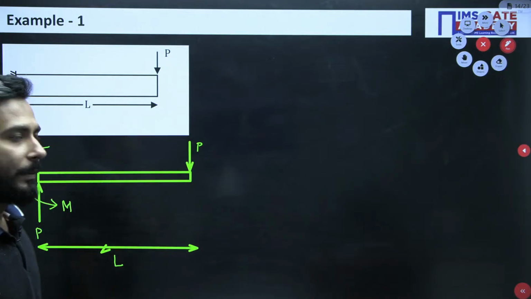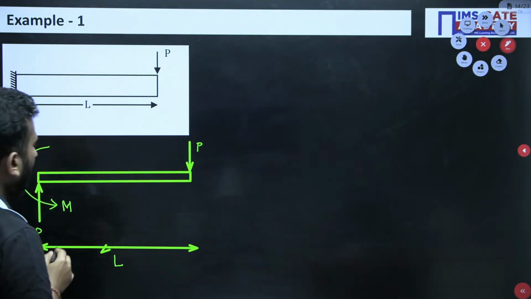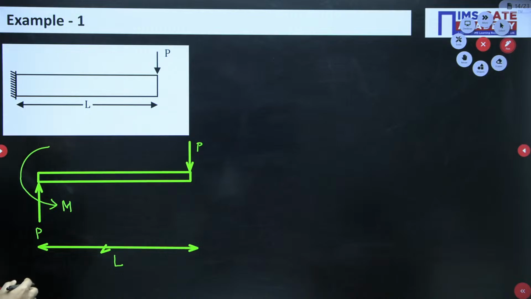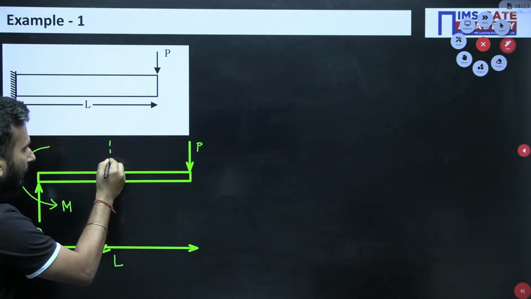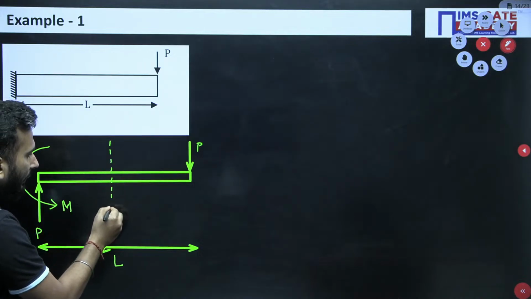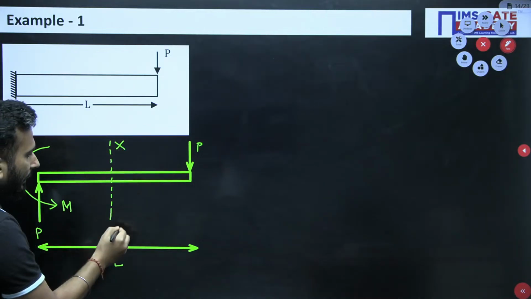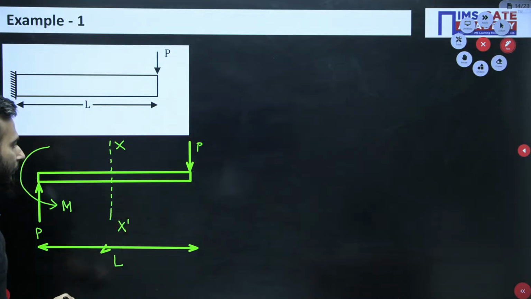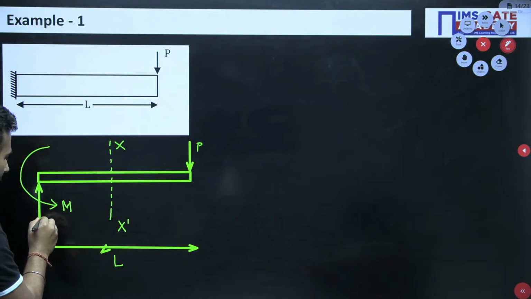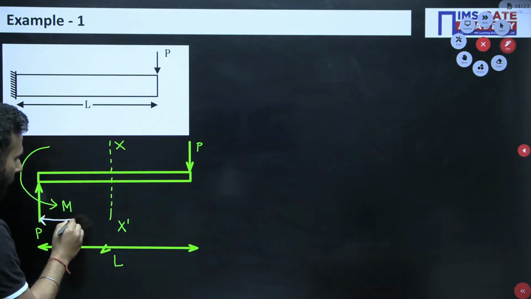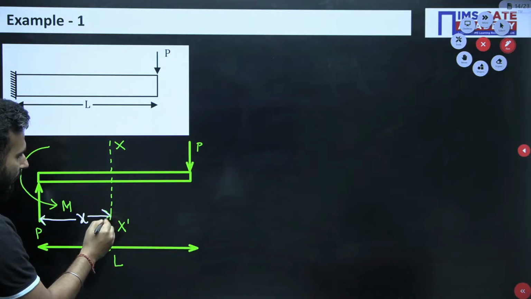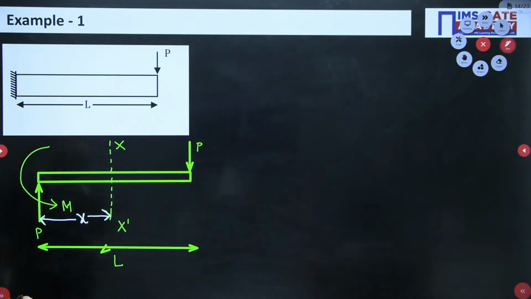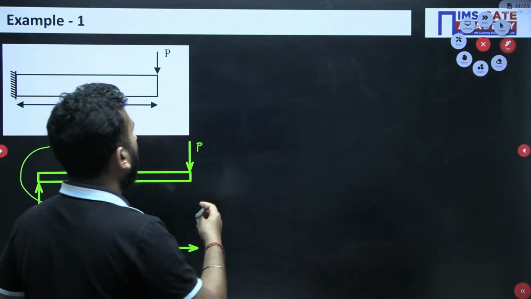Right? Is it clear? Okay. So what is the thing? The thing is that I will be considering one section like this. I will be considering one section, let's say this is the section X and X dash, which is at a distance of X from the left hand. And then what will I write? I will be writing equations.